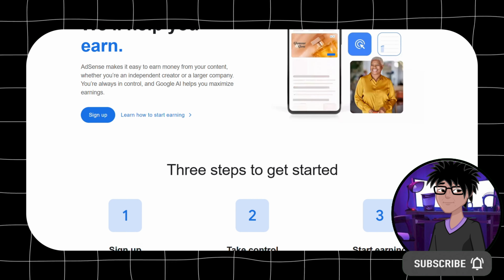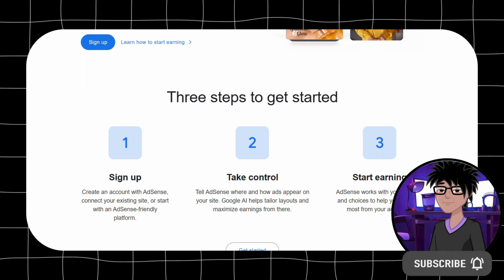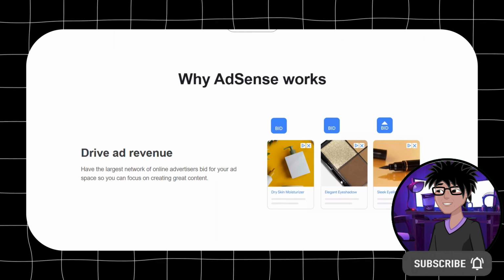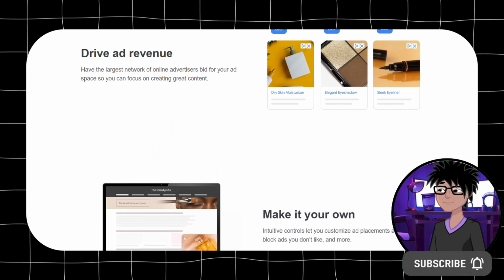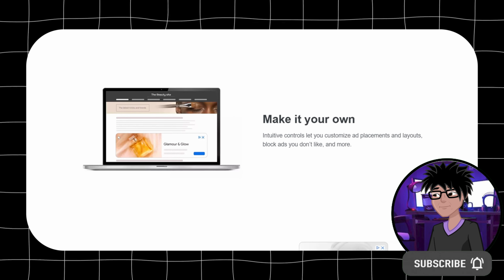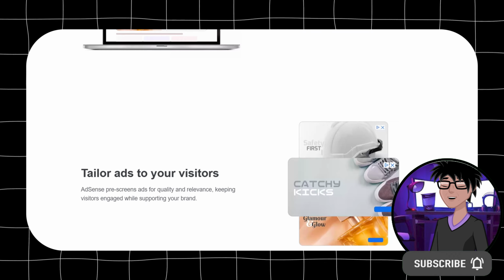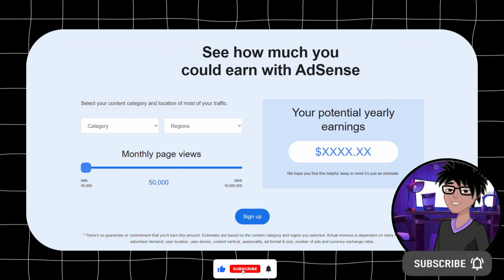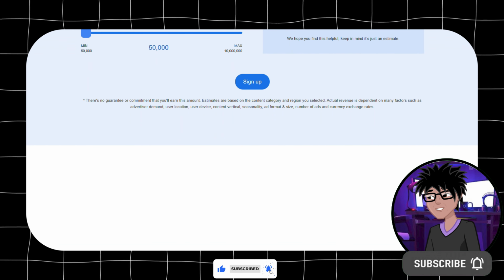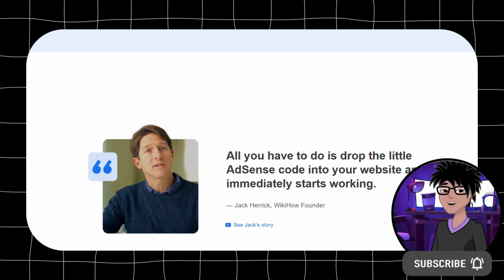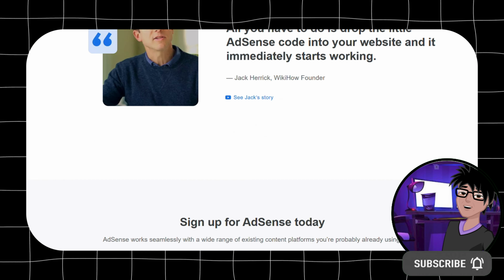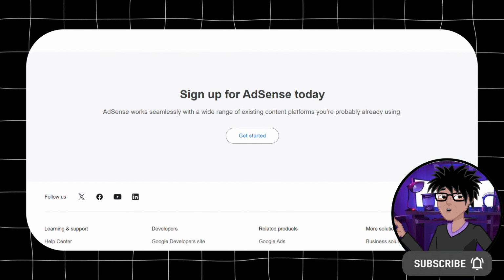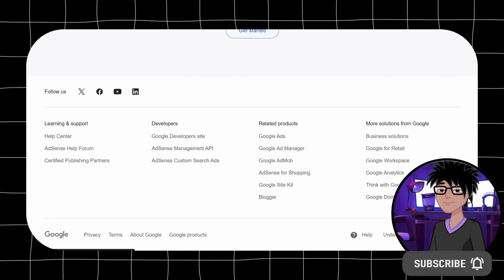First, let's understand the basics. Google AdSense is a free program by Google that allows you to earn money by placing ads on your content, whether it's a blog, a website, or your YouTube videos. Every time someone views or clicks one of those ads, you make money. AdSense pays two main ways: by cost per click and by cost per 1,000 impressions. The best part, you don't need to sell anything. Just create good content, drive traffic, and let Google handle the rest.